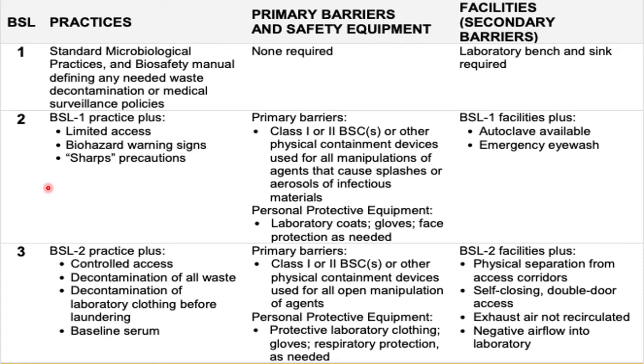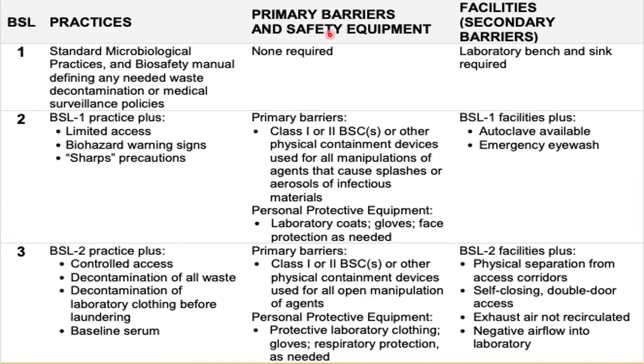In the case of BSL-2, it will need all that is provided in the BSL-1 practice, along with limited access to people. So not everybody can enter the lab and leave it or exit. Also, there should be clear communication to the people with the help of biohazard warning signs, and if any sharp objects are used, like needles or syringes or blades, they should be labeled with precautions.